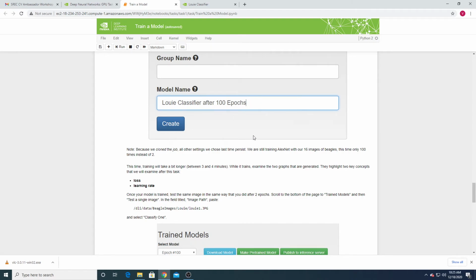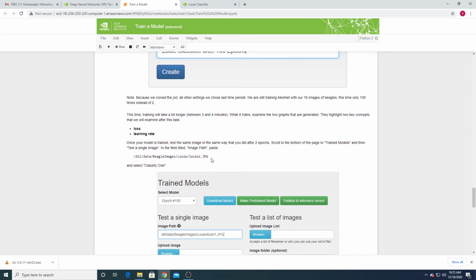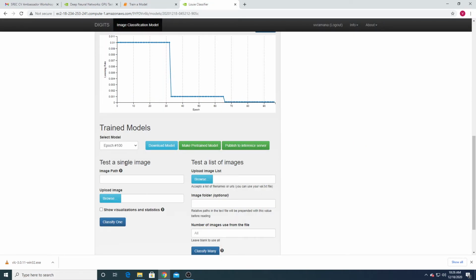So I have created some other model. I gave the same Louis classifier name, but for you it's better to use Louis classifier after 100 epochs, because this model is after 100 epochs. So you have to mention that one. But what I'm doing is just replacing the 2 epochs model with the 100 epochs model. So now I want to test this, which contains a Louis dog image. Now in this box you have to paste the path and classify.